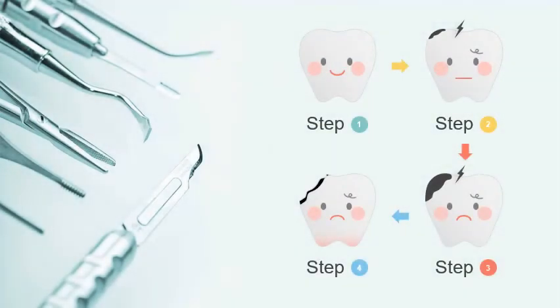In this picture, there are 4 pictures of tooth I have shown. In first picture, you can see the tooth is smiling, it is healthy. In second picture, a dark spot is appearing on its surface. In picture third, the dark spots even enhance, and in the fourth picture, that portion is cut. So what does it indicate? It indicates the decay of tooth. It is known as cavities.